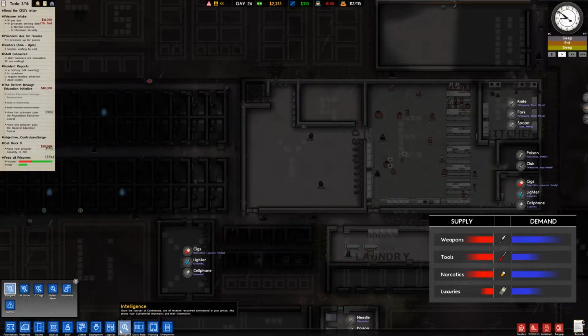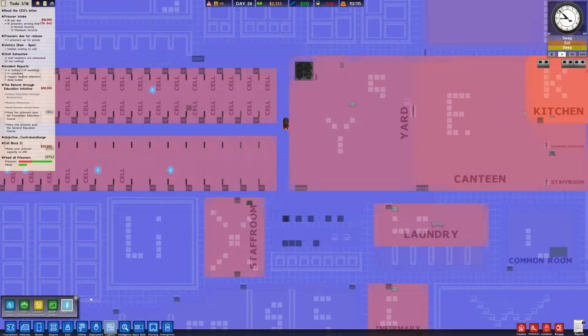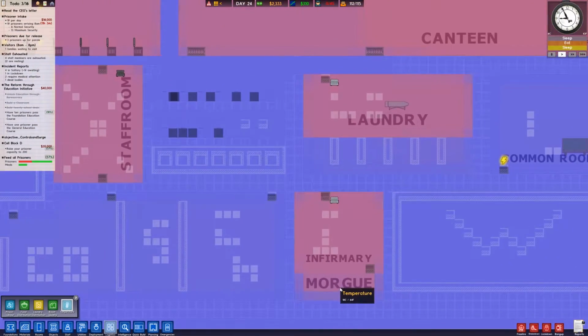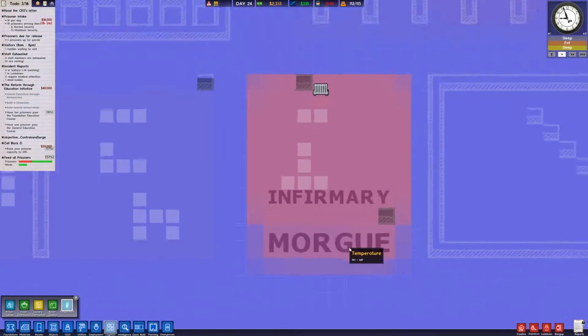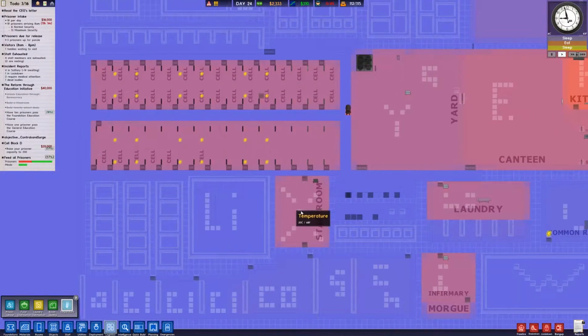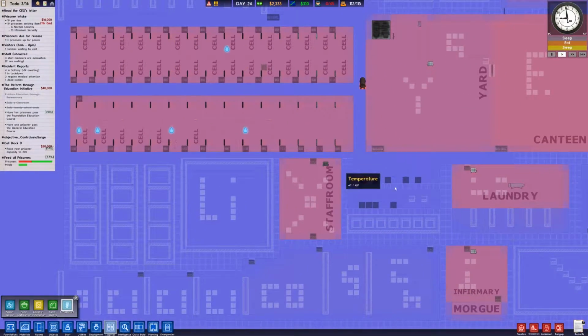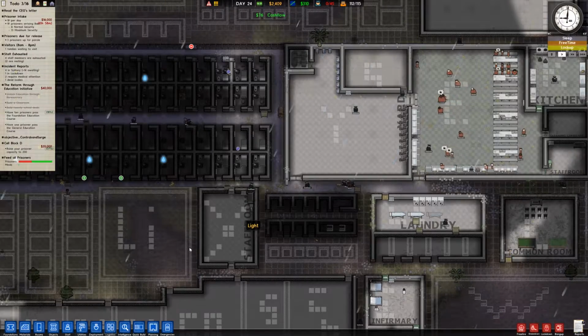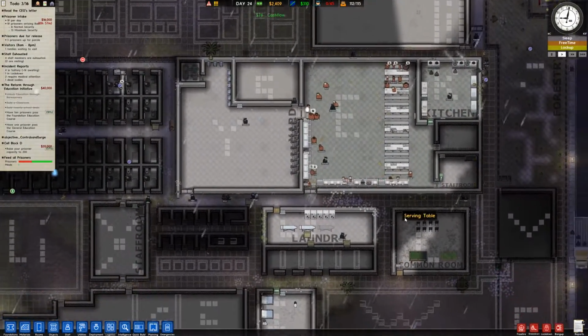The temperature problem is also gone, at least in the rooms where they are going to be. The temperature problem is gone. The morgue's a little cold. No, it's not. Sorry, I guess I lied. Staff room is here. Now, the staff room I'm not quite ready to set up yet. There's going to be some interesting stuff happening here, but that's in a second.